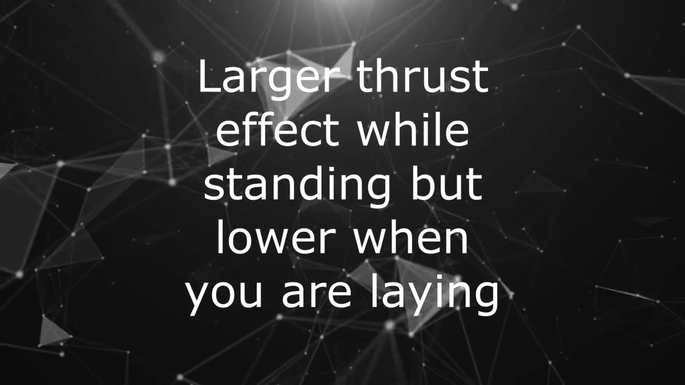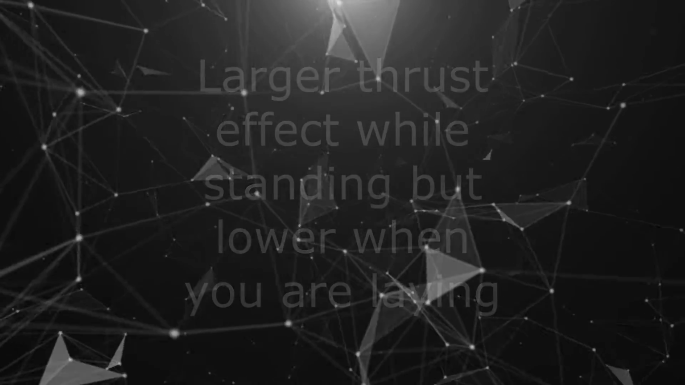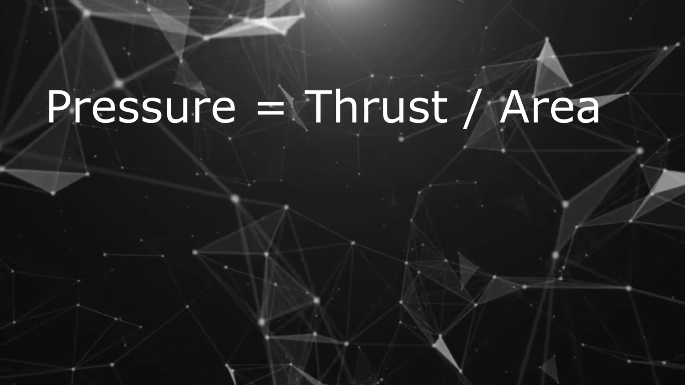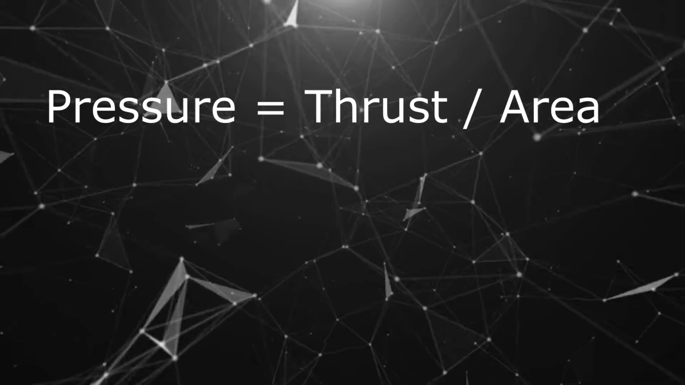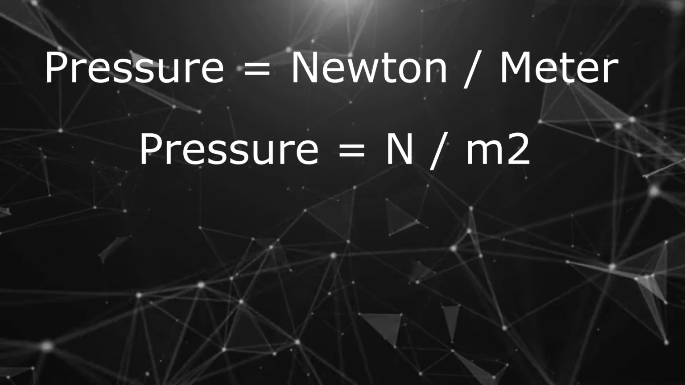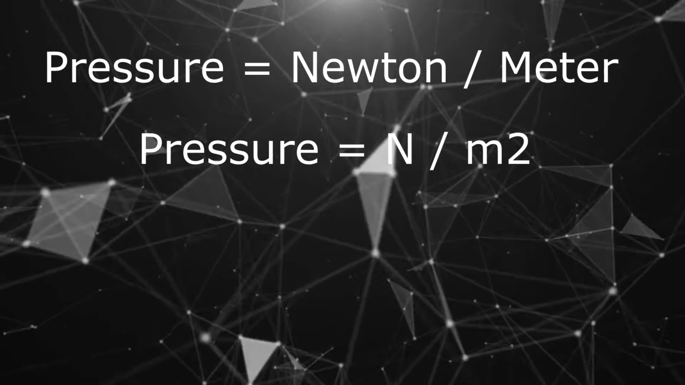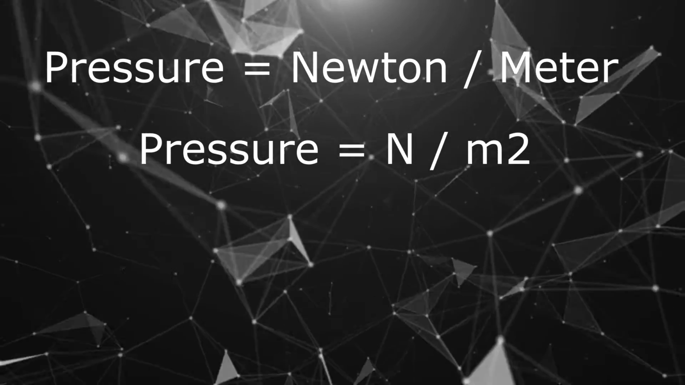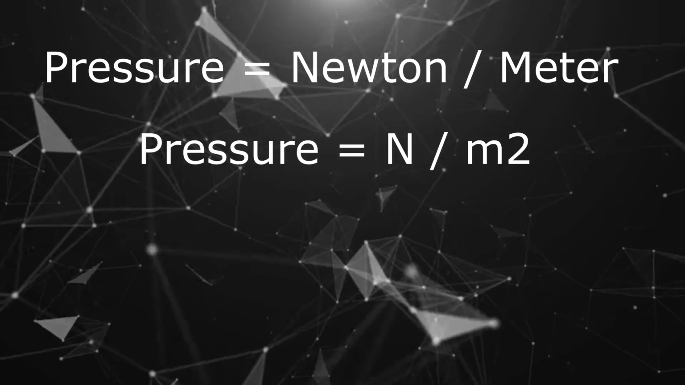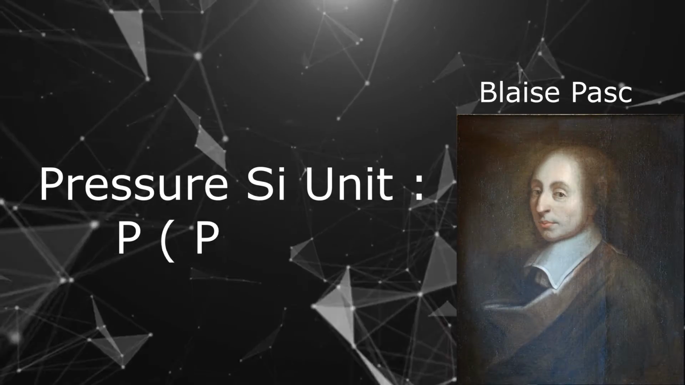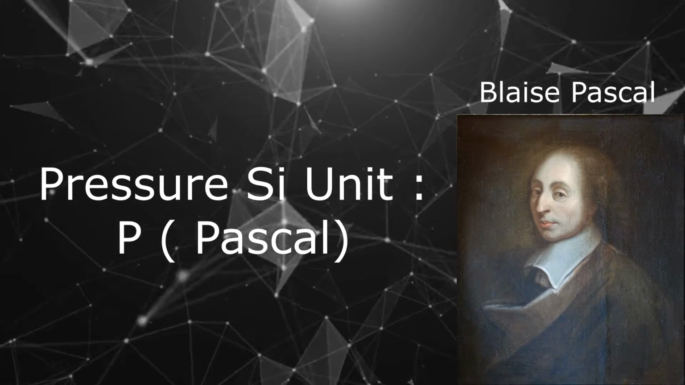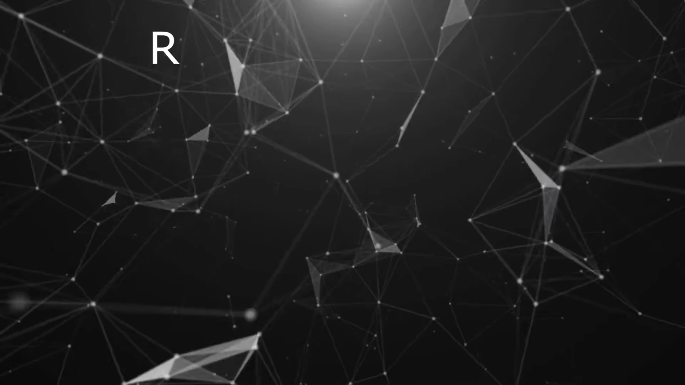So we can conclude that pressure is thrust on unit area. Therefore, a derivation can be made that pressure is equal to thrust upon area. The SI unit can also be derived: pressure is equal to Newton upon meter square. But we consider Pascal because he was honored to be the one who discovered pressure.